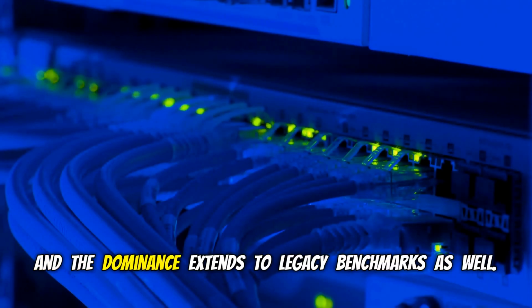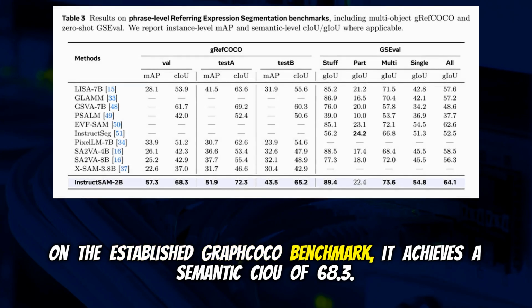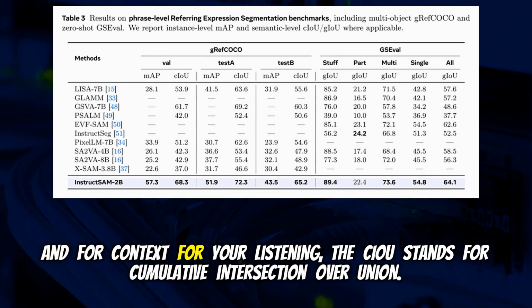Exactly. And the dominance extends to legacy benchmarks as well. On the established gRefCOCO benchmark, it achieves a semantic cIoU of 68.3. And for context for you listening, cIoU stands for Complete Intersection over Union.